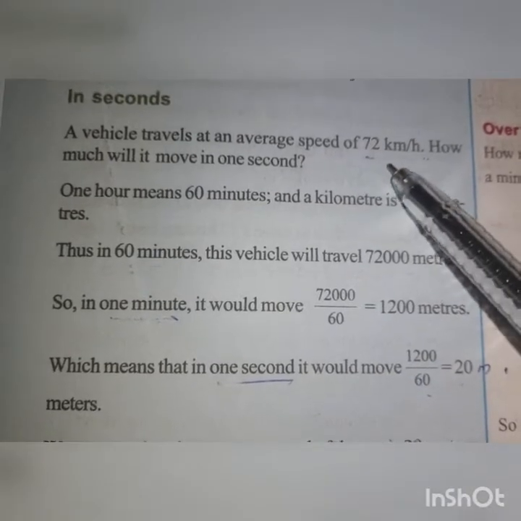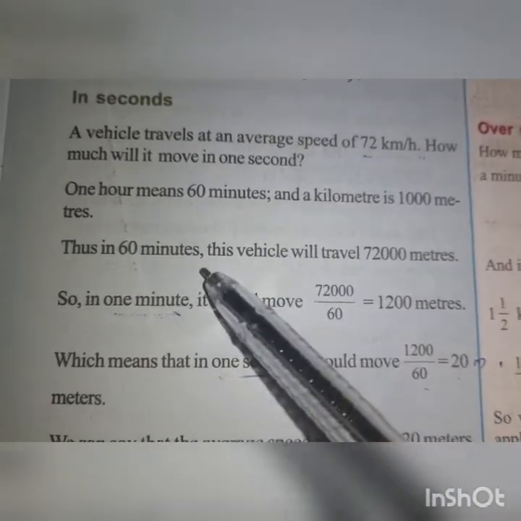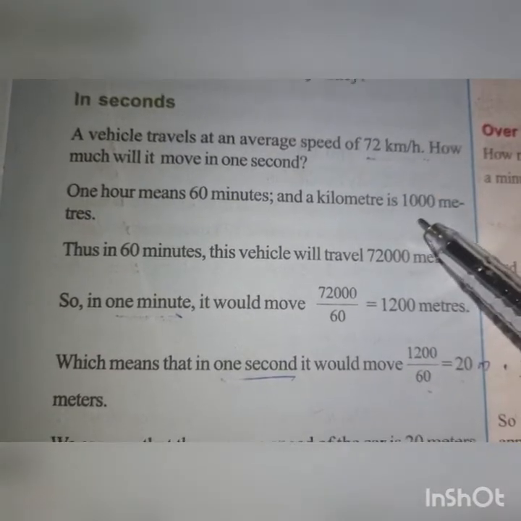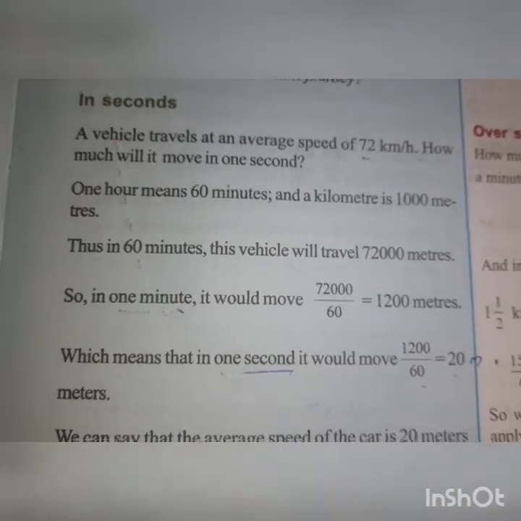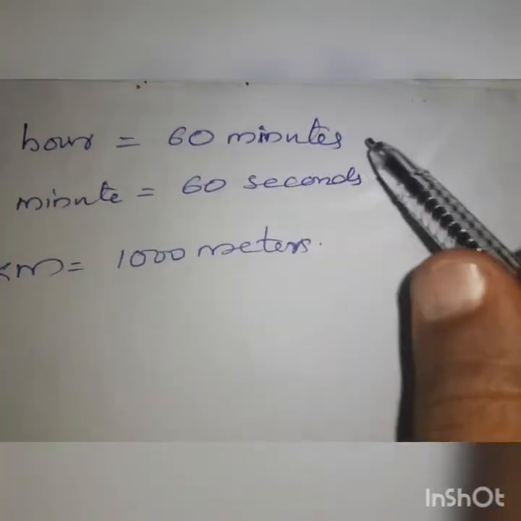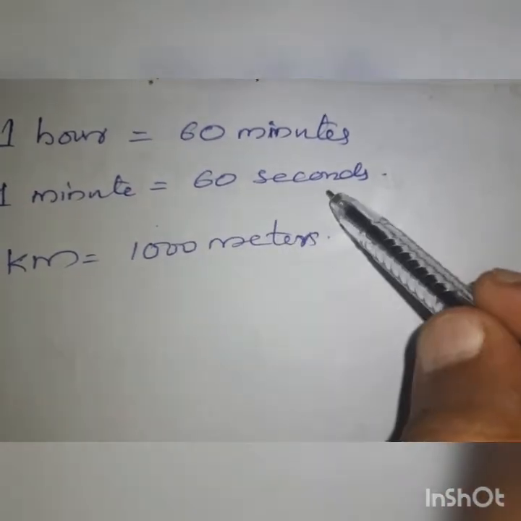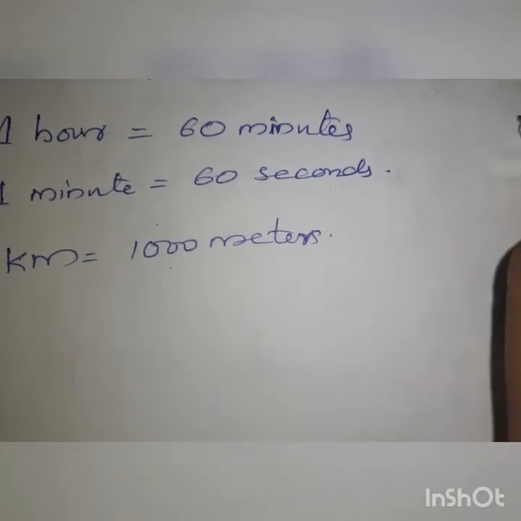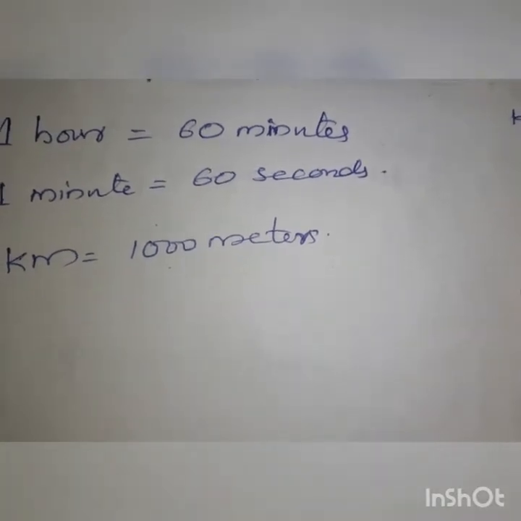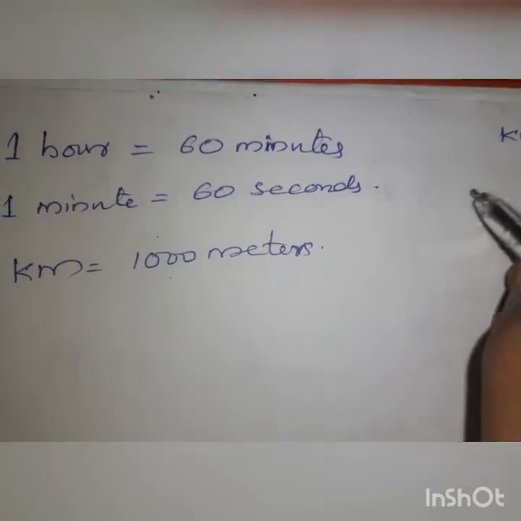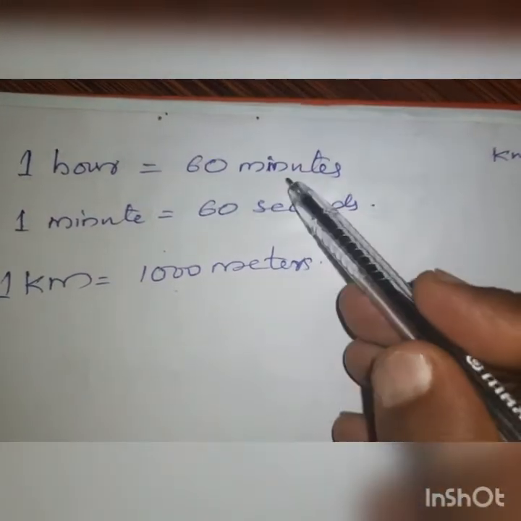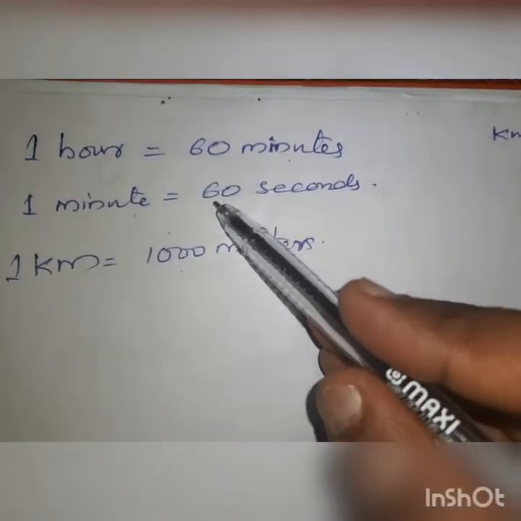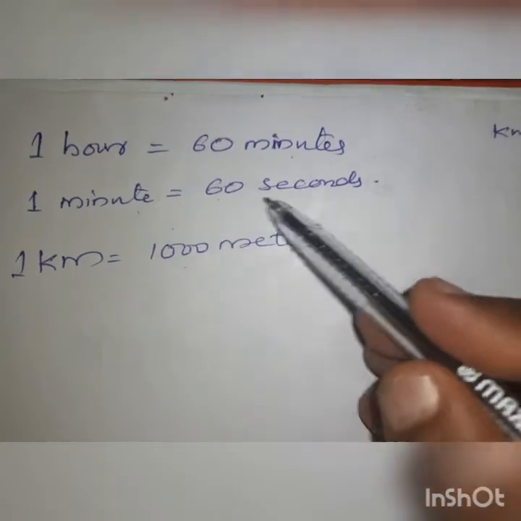So 1 hour means 60 minutes, 1 minute means 60 seconds. Remember that one. And 1 kilometer is 1000 meters. 1 hour is 60 minutes, 1 minute is 60 seconds, and 1 kilometer is 1000 meters. In 1 hour means it should be written in kilometer per hour. Okay. Then 1 hour is same as 60 minutes. Then to convert to 1 minute, you have to divide by 60. Then 1 minute is 60 seconds.